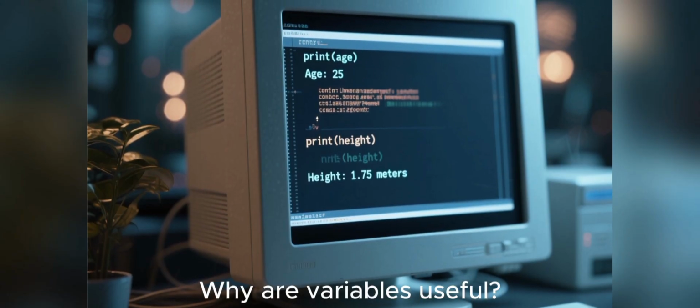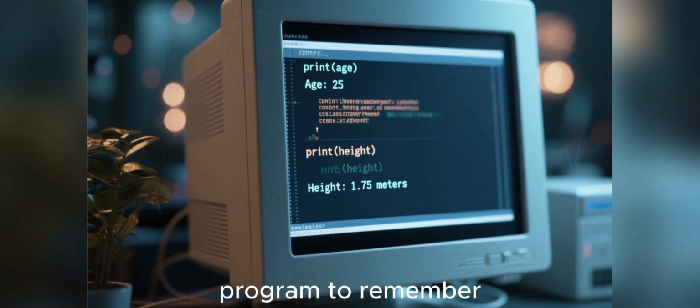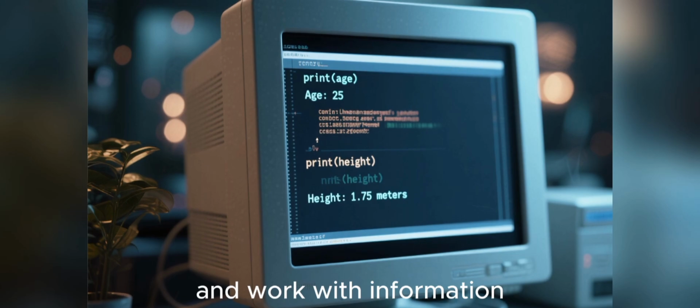Why are variables useful? Because they allow our program to remember and work with information. We can easily access the value inside a variable just by using its name. For instance, we can tell our program to print the value of the age variable, and it will display age 25 on the screen. We could do the same for height, and it would show height 1.75 meters. Throughout your program, you can change the values stored in these variables, which makes your code dynamic and powerful.